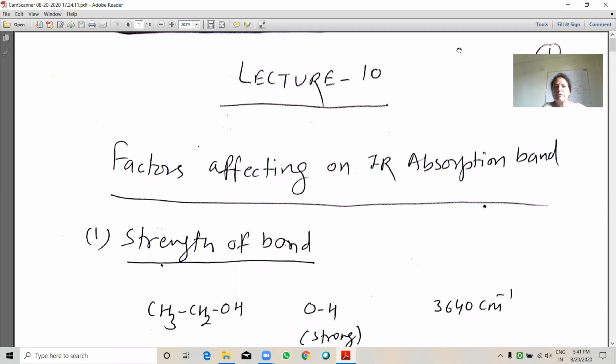In continuation of the lecture on IR spectra, today in lecture 10, I will tell you some factors affecting IR absorption bands and differentiation of certain functional groups. Factors affecting IR absorption band: strength of bond.